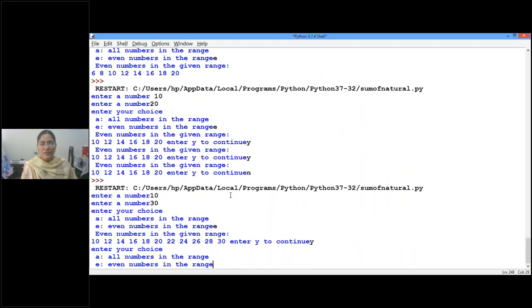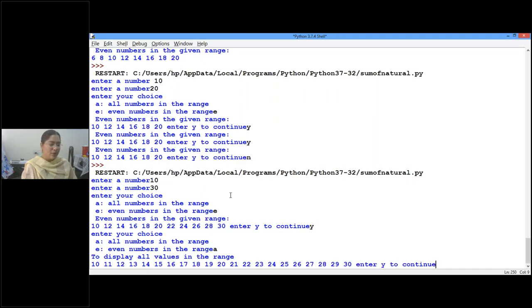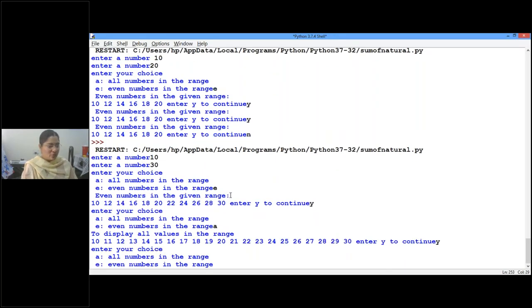So again, the enter your choice prompt has come. Did you all understand, children? So now I have given A. Now what happened? All the values within the range are displayed. Do you still want to continue? Y. Okay. So now press your choice.